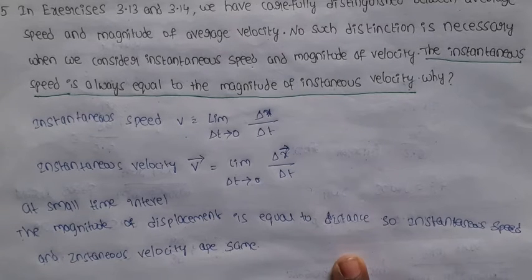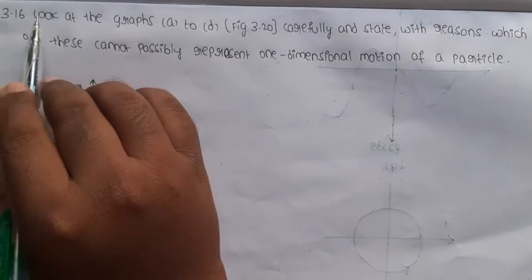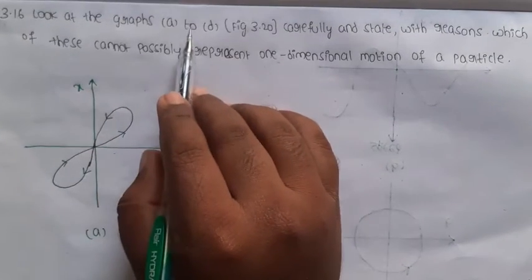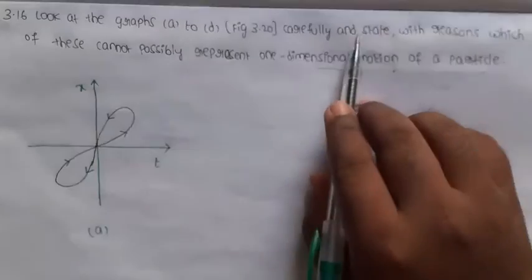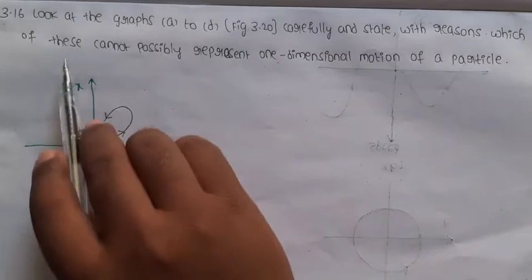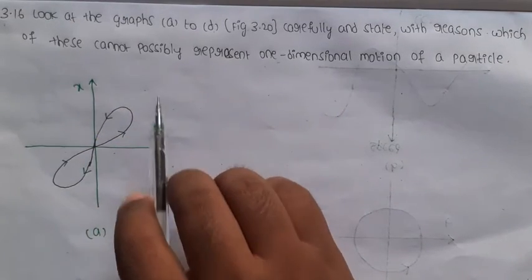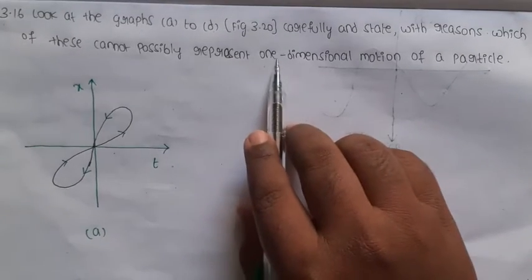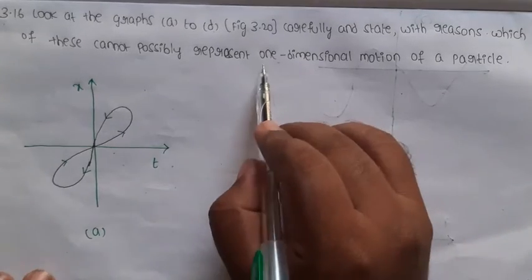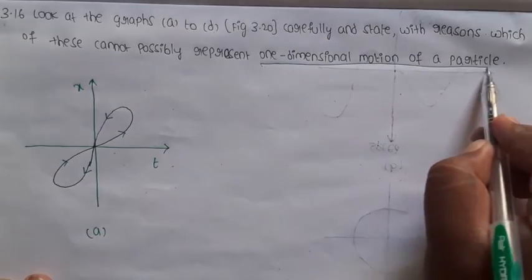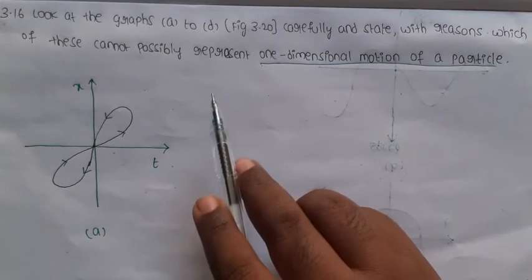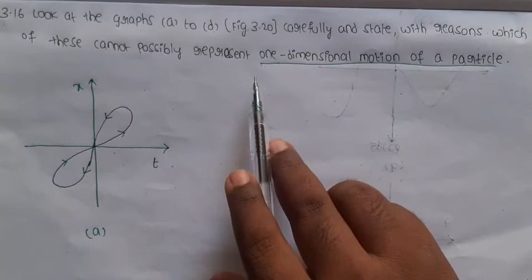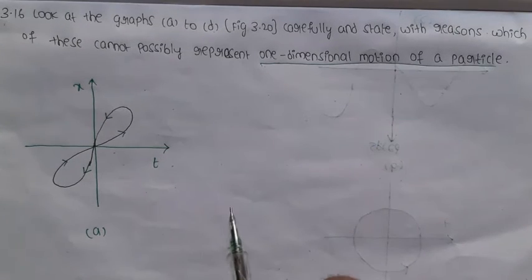That is the answer. Next question 3.16. Look at the graphs A to D in figure 3.20, and state with reasons which of the following cannot possibly represent one dimensional motion of the particle. So there are some graphs. Which graph is not possible to represent one dimensional motion of the particle? This is the first graph.